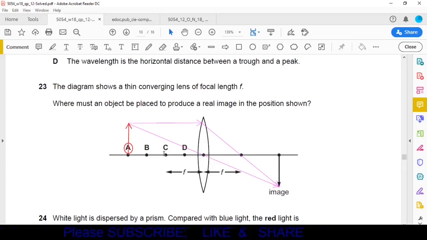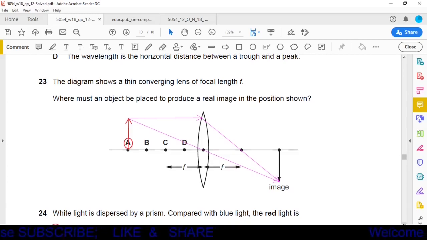Now from here to point C it is given focal length f. Now from C to A again it will be equal to f. So from A to the center of the lens the distance will be 2f, and also from the center of the lens to the image the distance will be equal to 2f. So the object will be found at point A. So point A is the correct one.